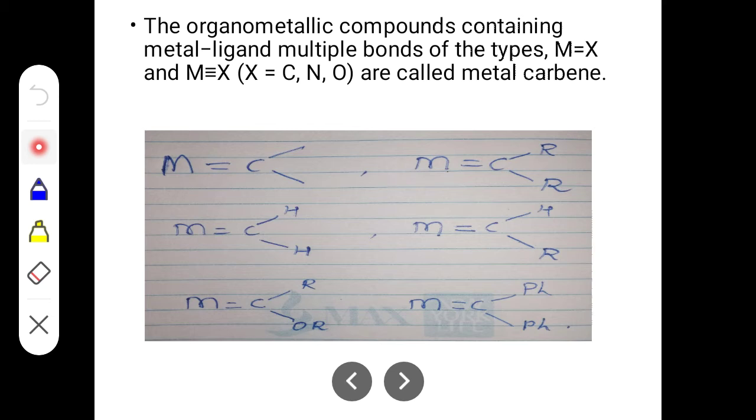While in the next two examples you can see here you have OR, meaning an alkoxy group, attached to the carbene carbon. This carbon is called the carbene carbon, and here a phenyl group is connected to the carbene carbon. So here these substituents on the carbene carbon are capable of forming pi bond.